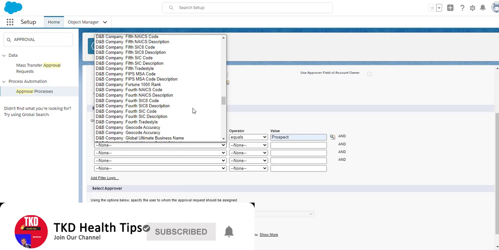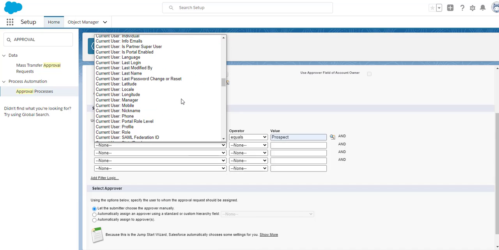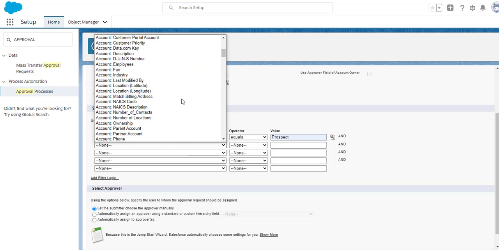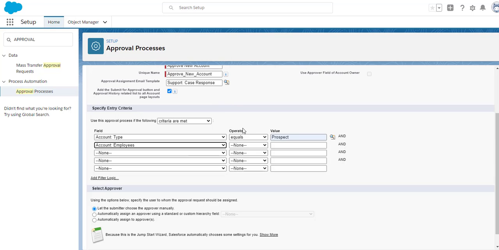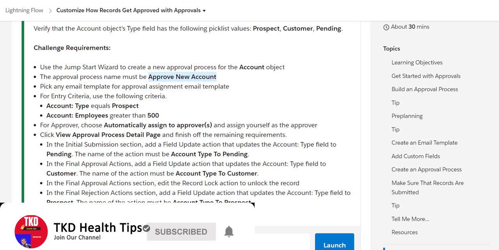So account employees, where is the employees, account employees greater than 500. And the next stage is for the approver.